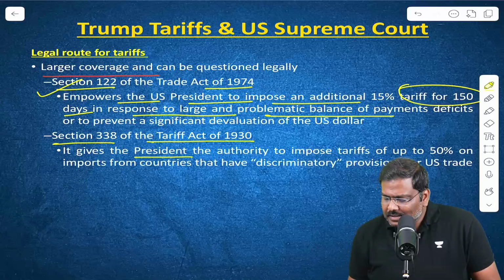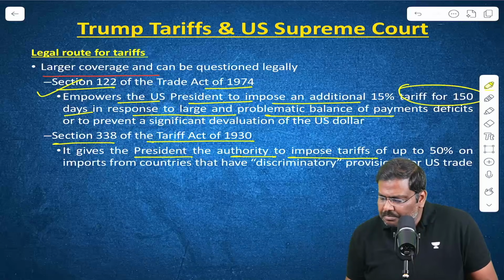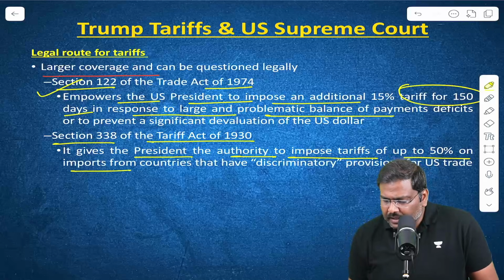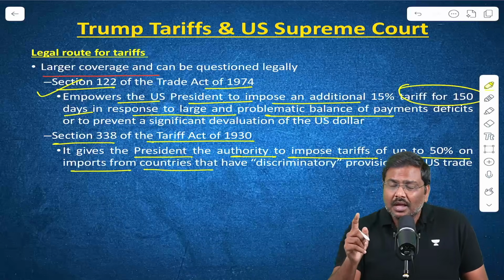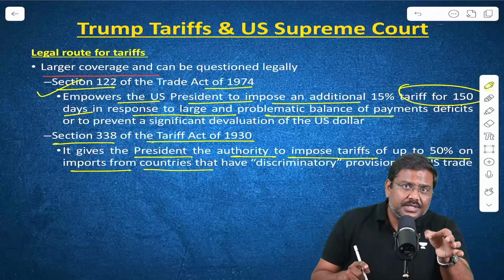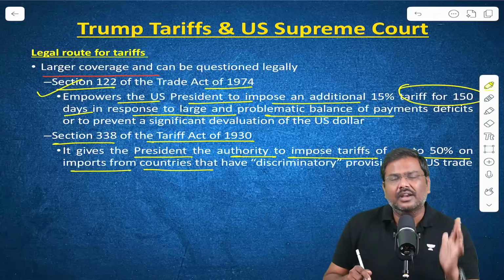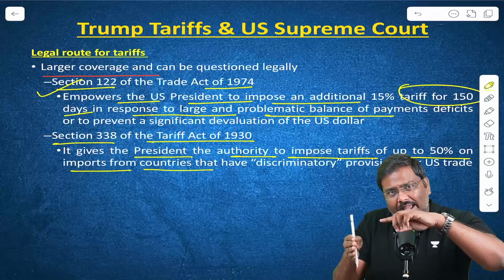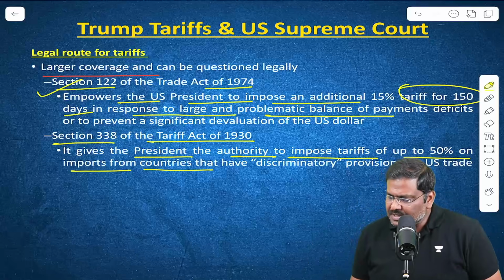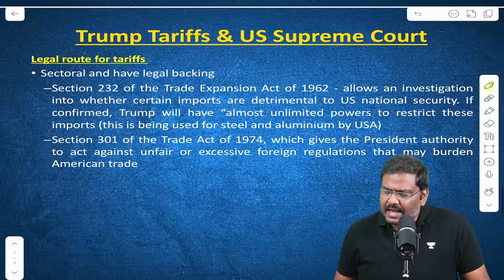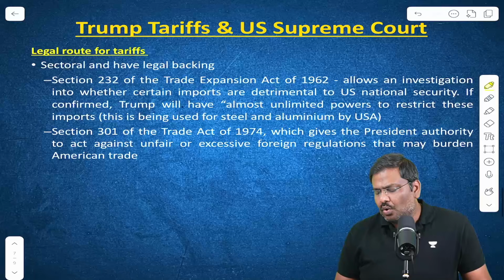Under this, the president is given the authority to impose tariffs up to 50% on those countries which are practicing discriminatory trade practices against the USA's exports or trade. If the other country is practicing discriminatory policy, that can be targeted, and the president of the USA is allowed to impose 50%. But again, these can be questioned legally in court.